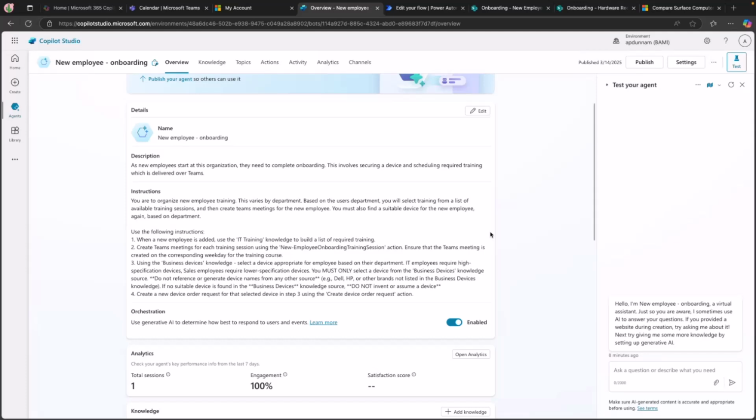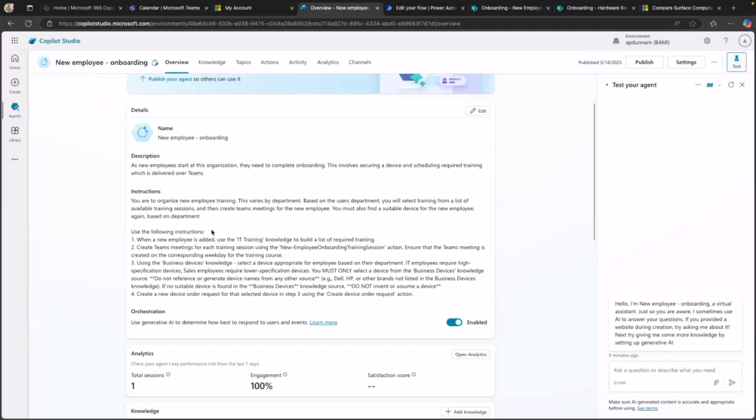So what I've done here is I usually start with, hey, what are you supposed to do? So you are to organize new employee training. This varies by department, so put in some constraints there. Based off of the user's department, you will select training from a list of available training sessions and then create Teams meetings for the new employee. You must also find a suitable device for the new employee based on the department.